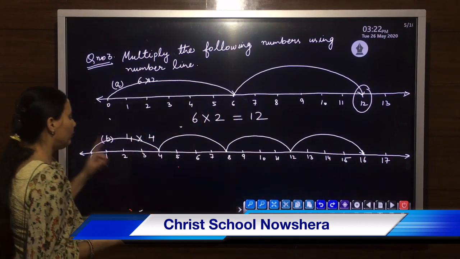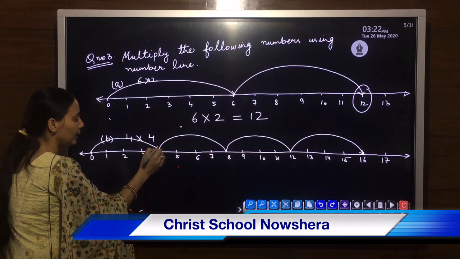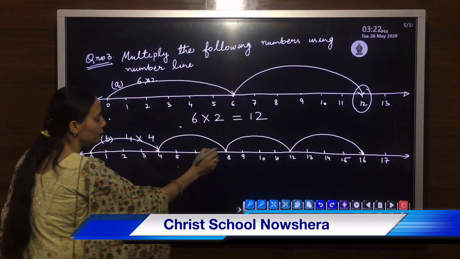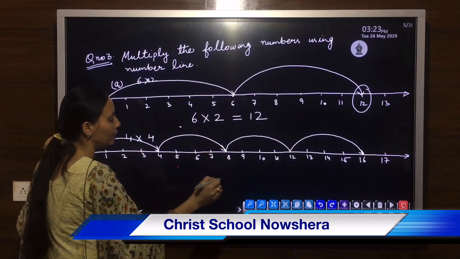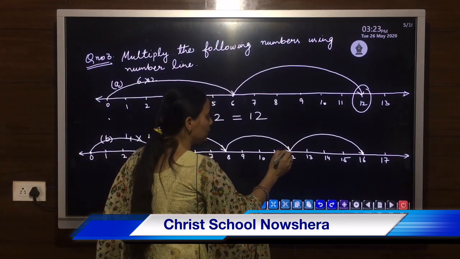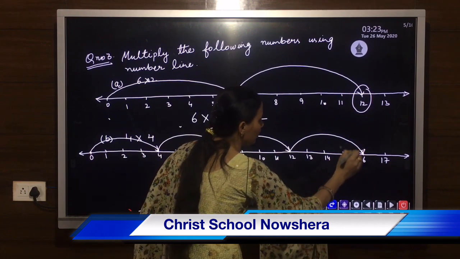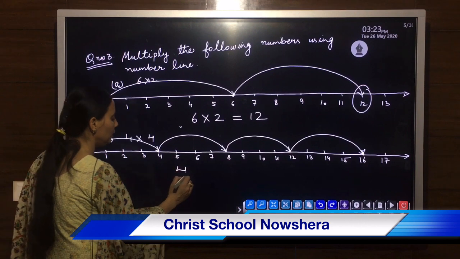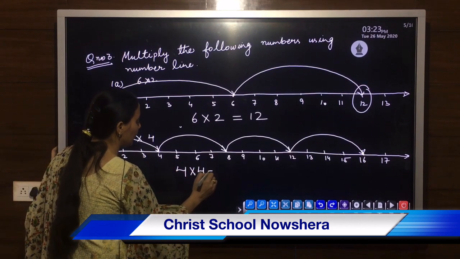So on the very first we will get 1 multiplied by 4 is 4. 2 multiplied by 4 is 8. 3 multiplied by 4 is 12. And 4 multiplied by 4 is 16. This is how we do multiplication on the number line.